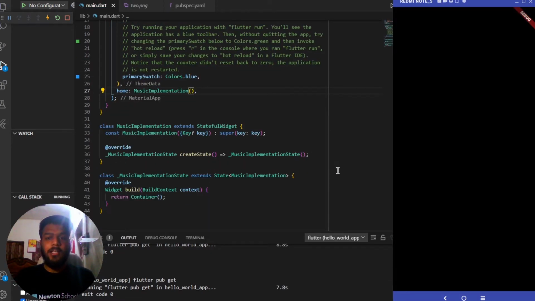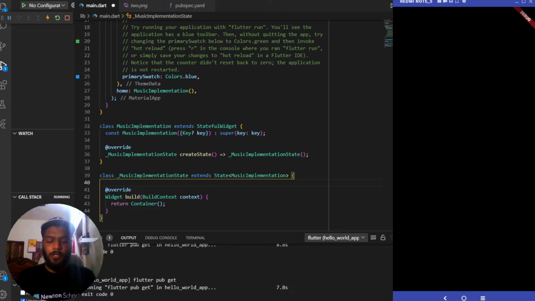Now inside this class we need to create two different variables of type AudioCache and AudioPlayer. The names of them will be audioCache and audioPlayer. Let me initialize those variables.